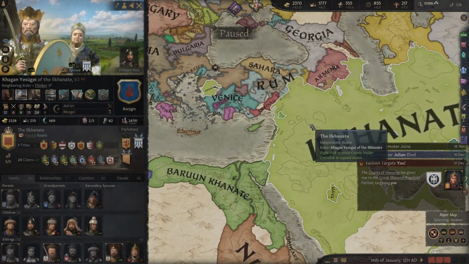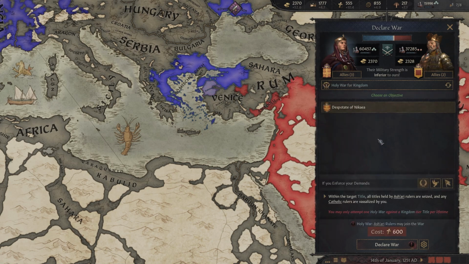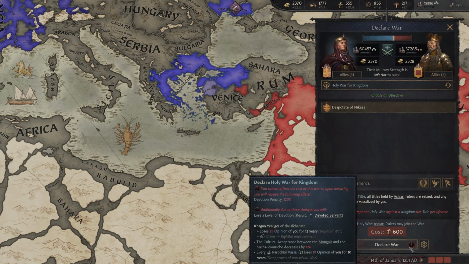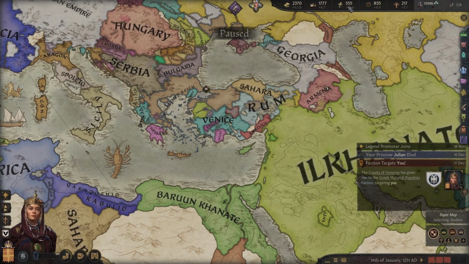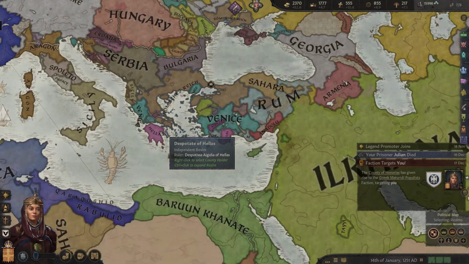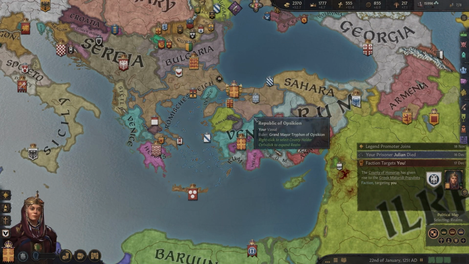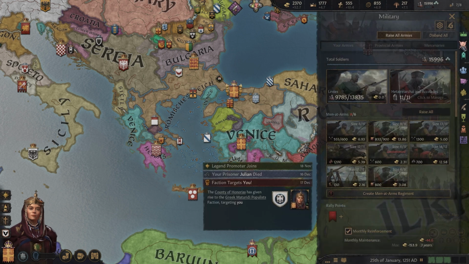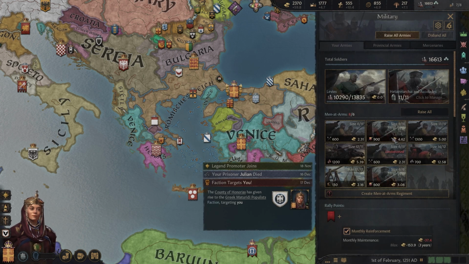Okay. Now I'm considering it. Do we just go and take all these lands? Holy War for the Kingdom? Maybe a good holy war. Oh, but it costs too much. We just need a little bit more piety here, which shouldn't take us that long to get. Only a couple months actually. So yeah, we'll wait for a little bit here. We need our army to build up a little bit more anyways.